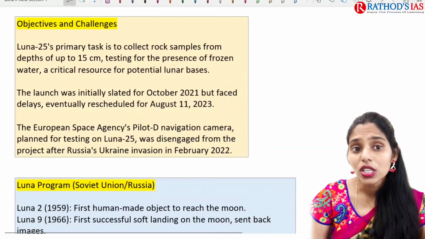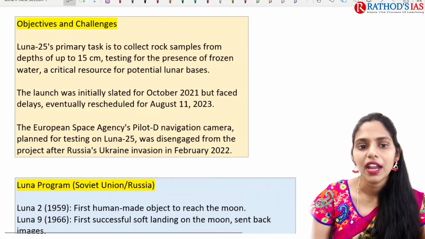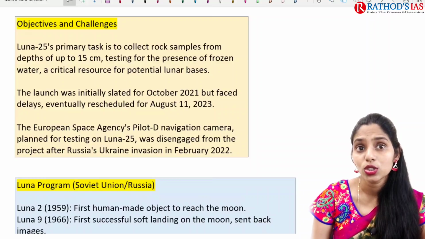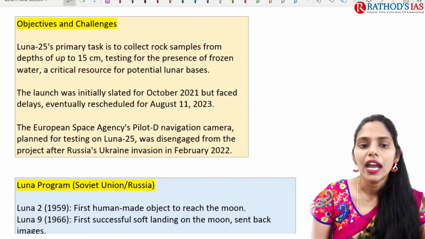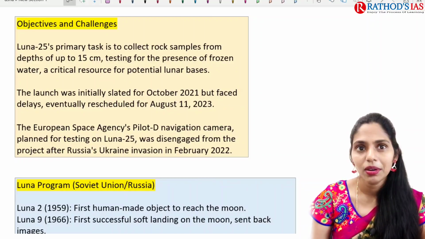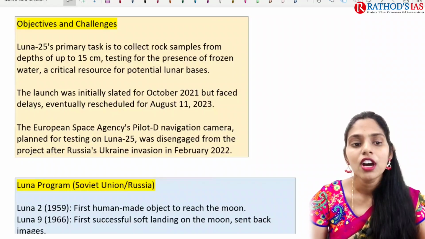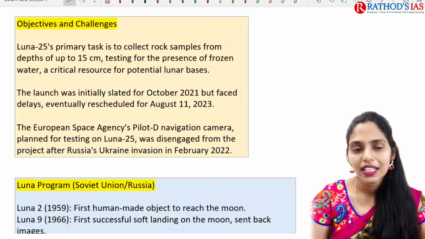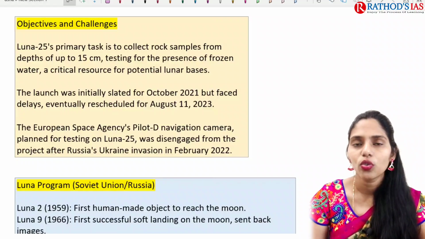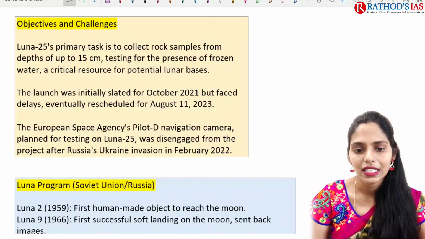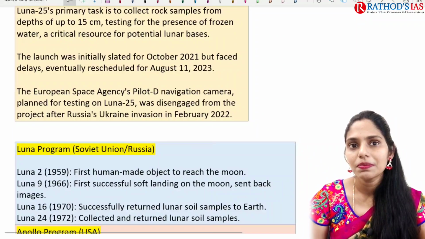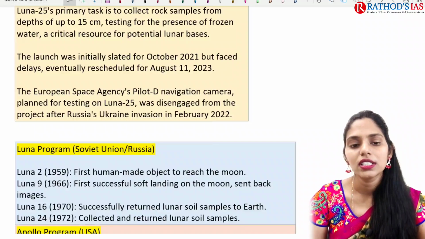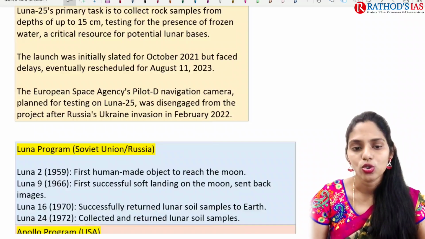What are the objectives and challenges of Luna 25? Luna 25 has a primary task, which is to collect rock samples. From these rock samples, they will identify whether there is any presence of frozen water or not. This is mainly what Roscosmos said. What are the important objectives and challenges? Even the European Space Agency's Pilot-D navigation camera is planned to be tested on Luna 25.